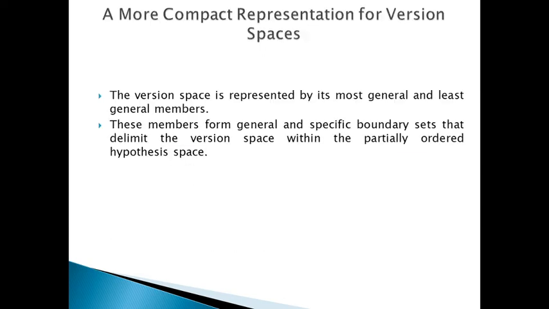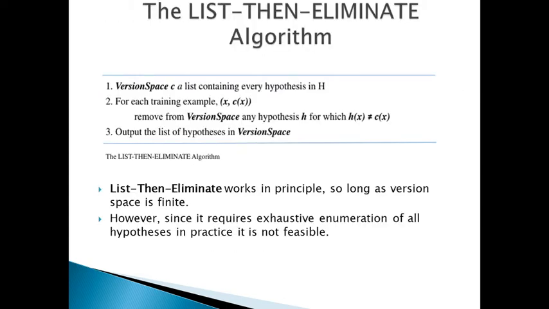In principle, the list then eliminate algorithm can be applied whenever the hypothesis space capital H is finite. So you have to note this down. It has many advantages, including the fact that it is guaranteed to output all the hypotheses which are consistent with the training data.